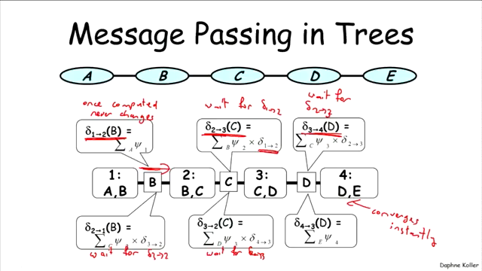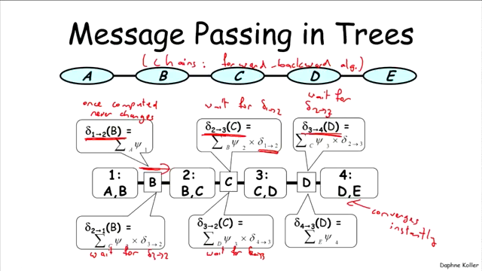In the context of chain structures like this one, this actually has its own name. So for chains, you might see this under the name forward-backward algorithm. And it's very commonly used in things like hidden Markov models and other similar chain-structured representations.